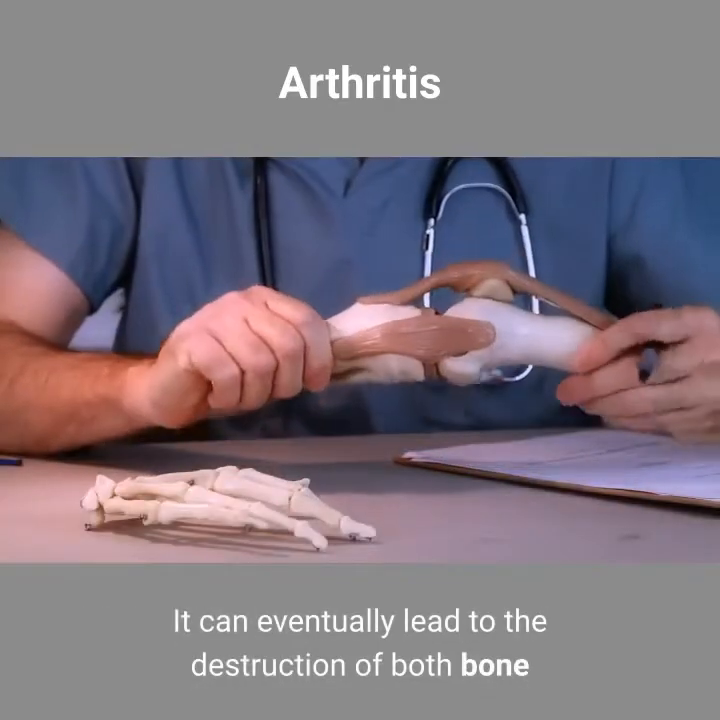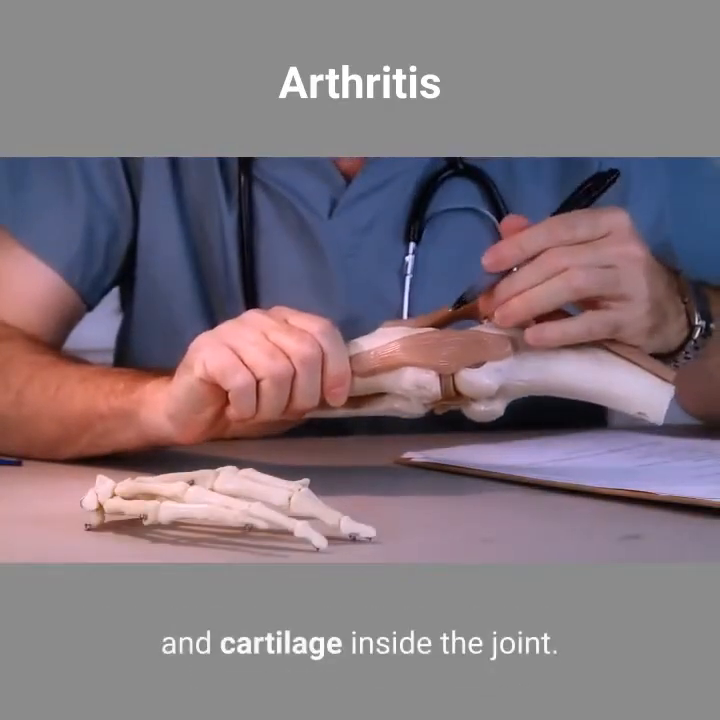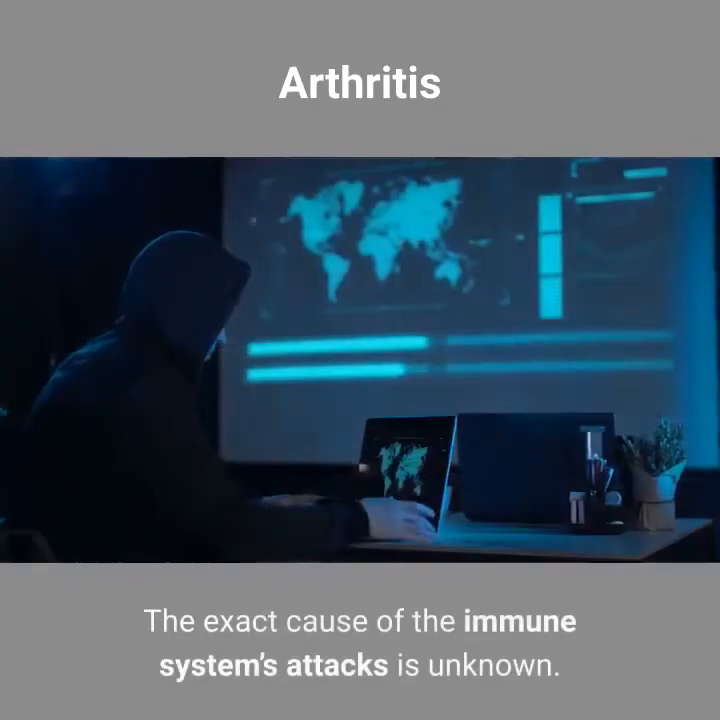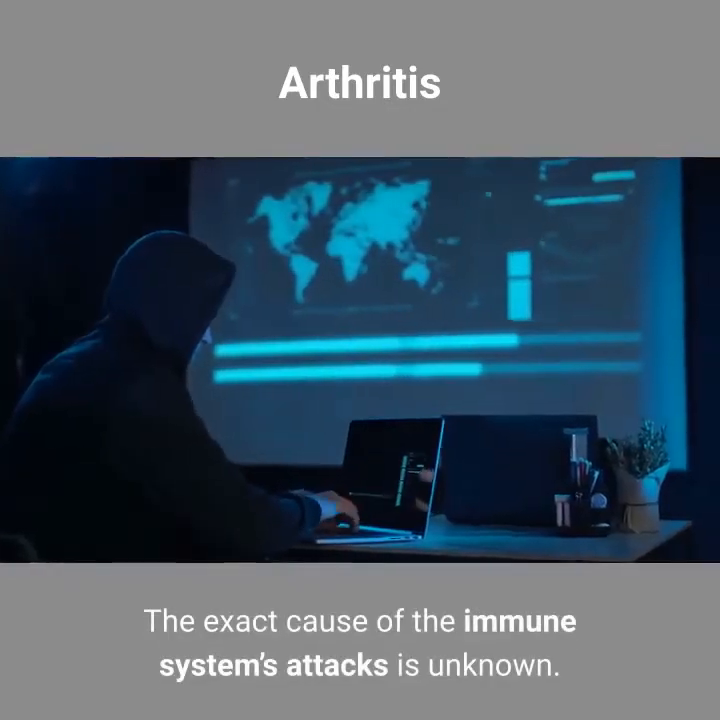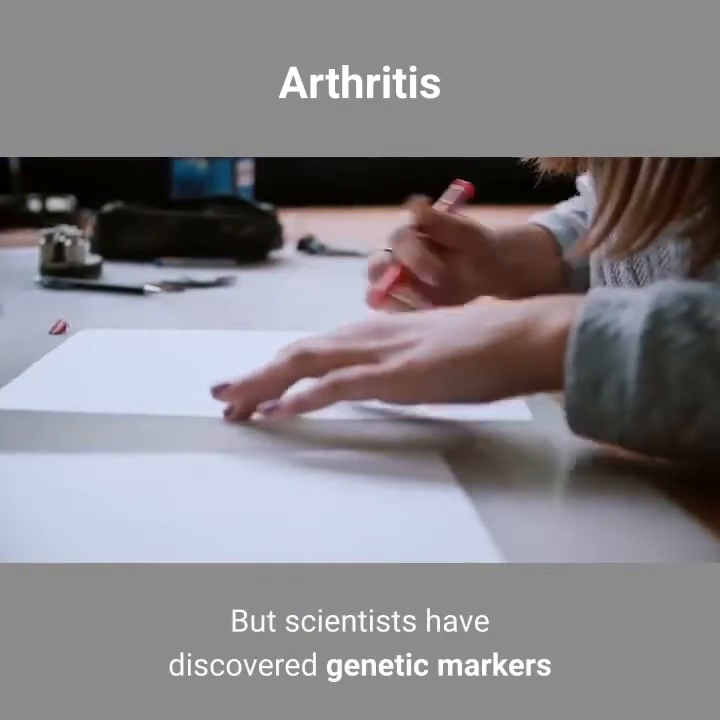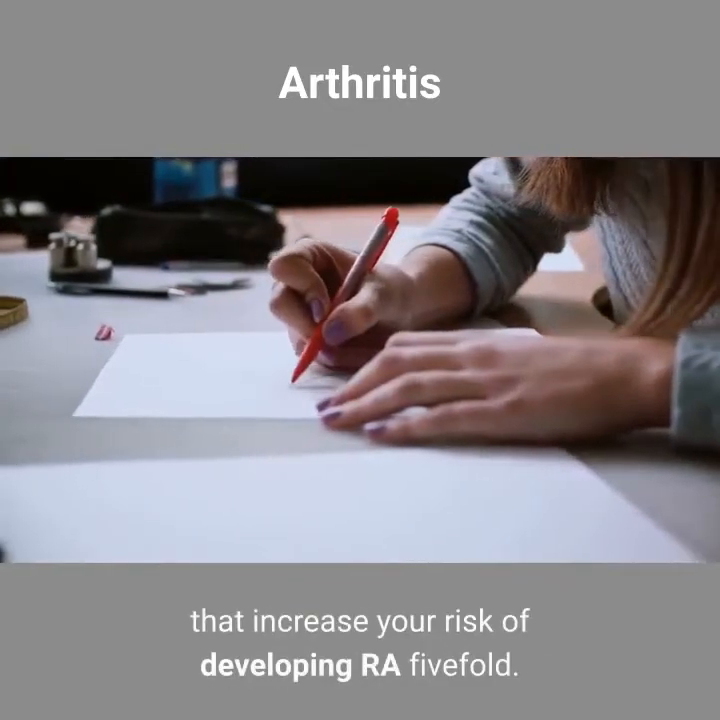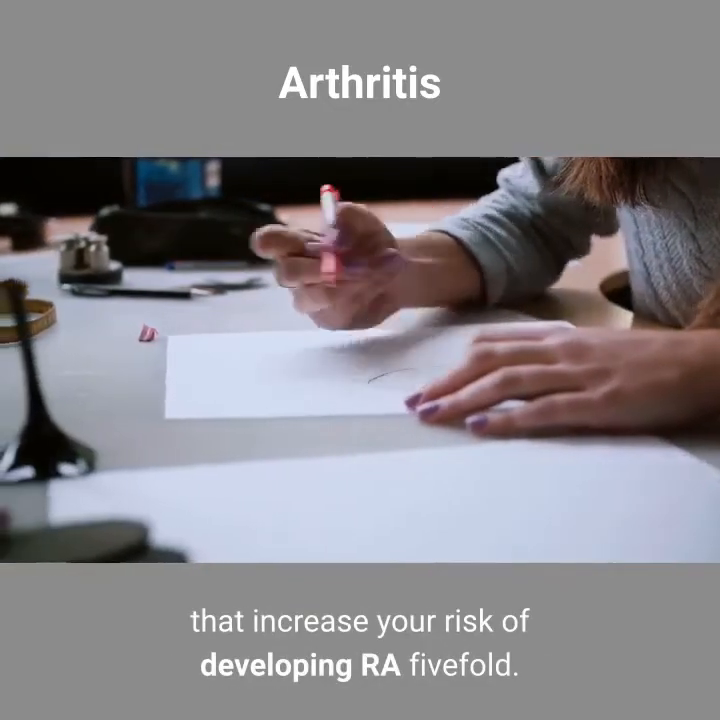It can eventually lead to the destruction of both bone and cartilage inside the joint. The exact cause of the immune system's attacks is unknown. But scientists have discovered genetic markers that increase your risk of developing RA fivefold.